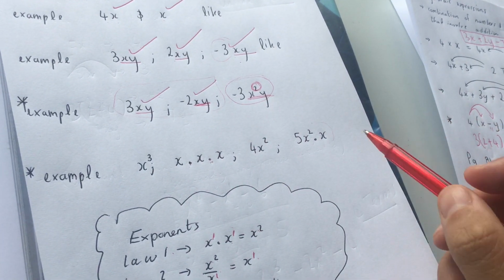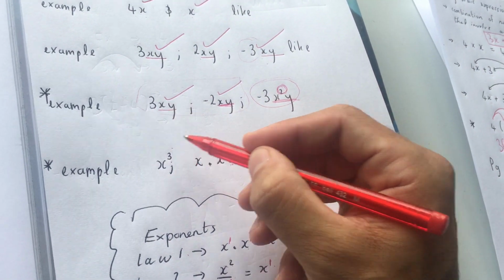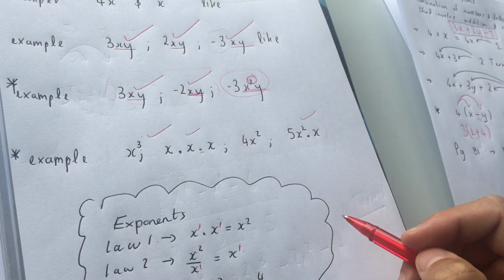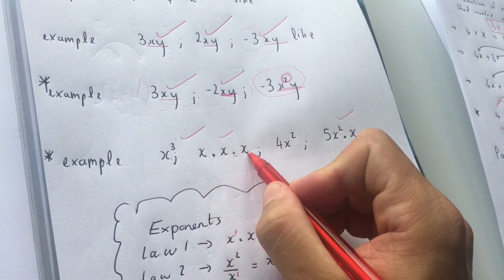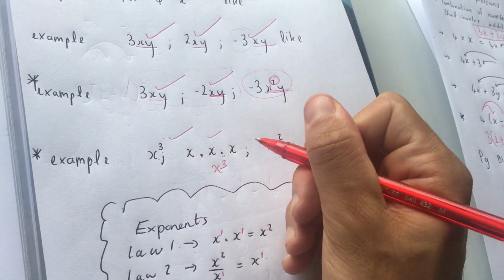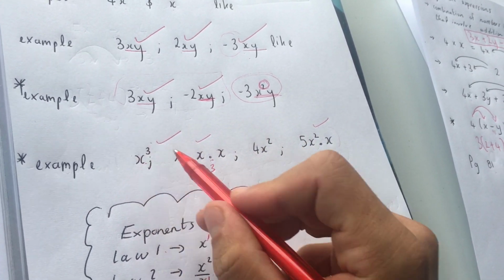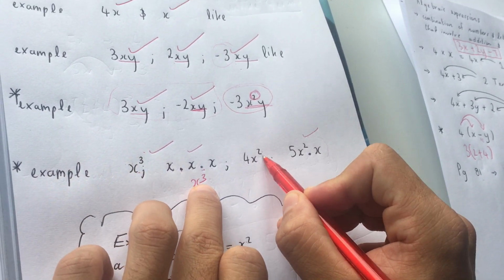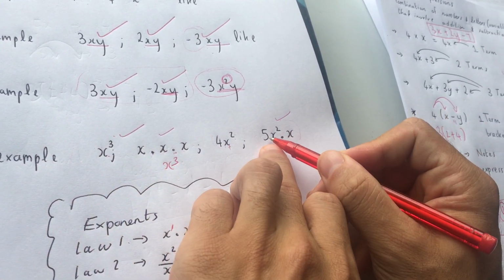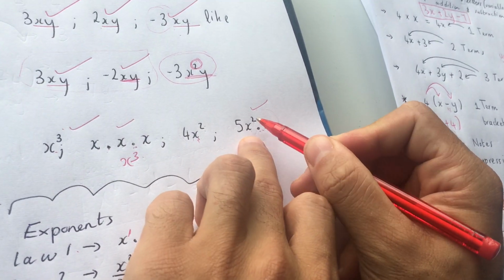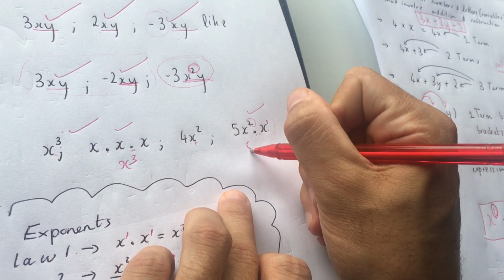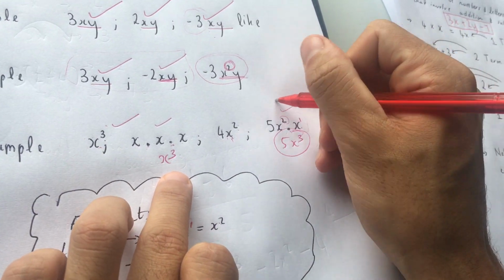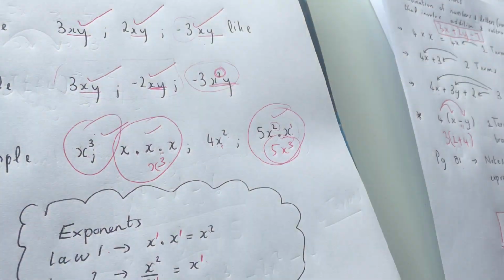For this example, I'll show you exactly. This is x cubed. These are cubed, so it's like terms. This is not the like term, and this is the like term. Let me explain how. This is x cubed. What's x times x times x? You should know it's x cubed. So that's a like term. X cubed, x cubed. This one, 4x squared, is not the same because the degree is different. So that's not like. This one over here, 5x squared times x. What's this x squared times this x? It gives you 5x cubed. So it's x cubed, x cubed, x cubed. So these three are the like terms.